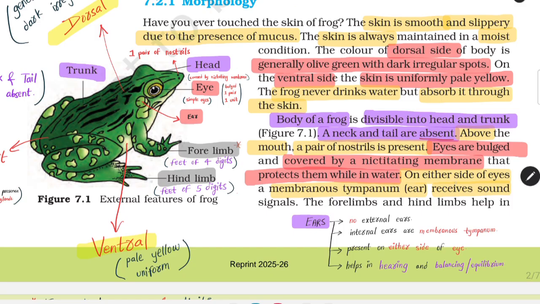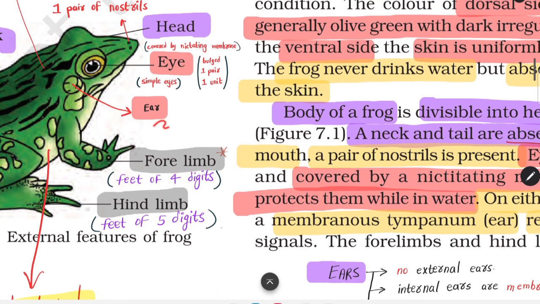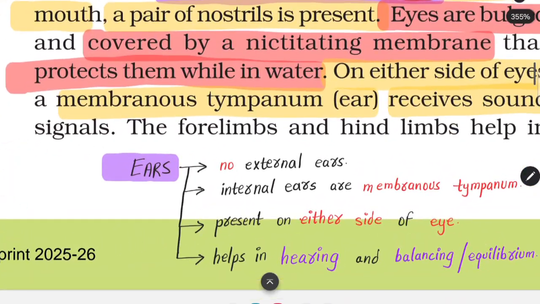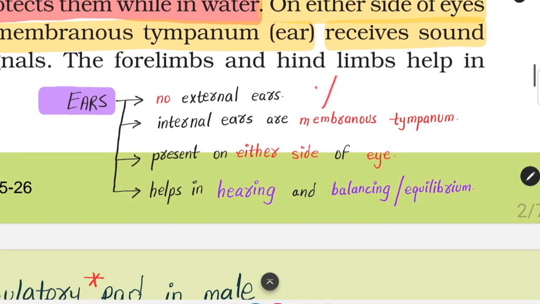Okay. So हमने पढ़ा कि on either side of eyes a membranous tympanum ear receives sound signals, which means eye के दोनों sides, इधर भी आंख है, इधर भी आंख है, तो eye के दोनों sides is present what? An ear, right? So covering the ear part I have completely written it. जितना भी NCERT में लिखा है यहाँ पे मैंने लिख दिया in just singular point. Ears. In frogs there are no external ears. Very important. हमारे में external ears present होते हैं, but in frogs no external ears are present.